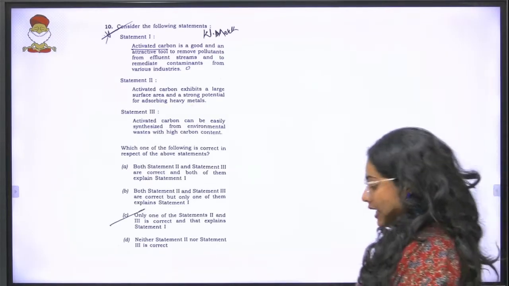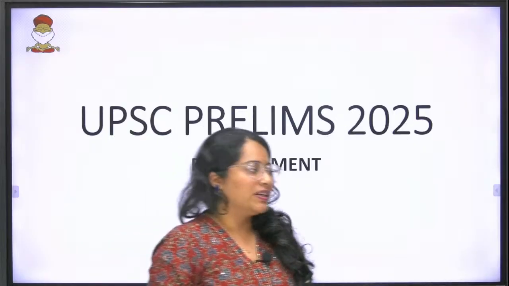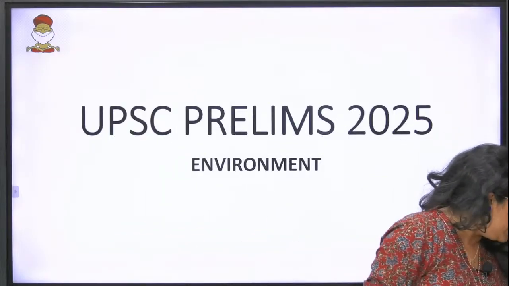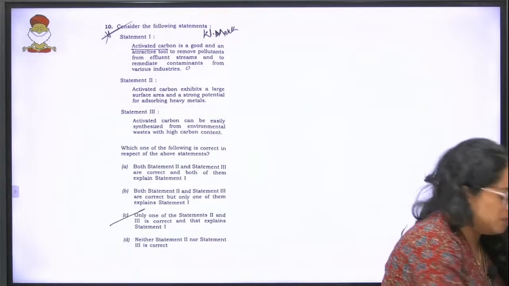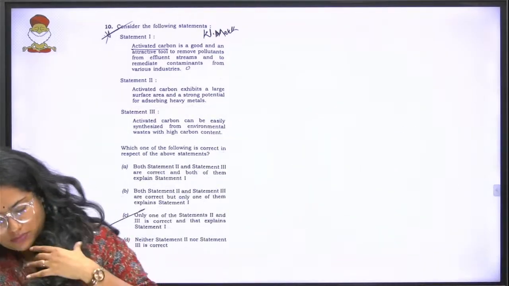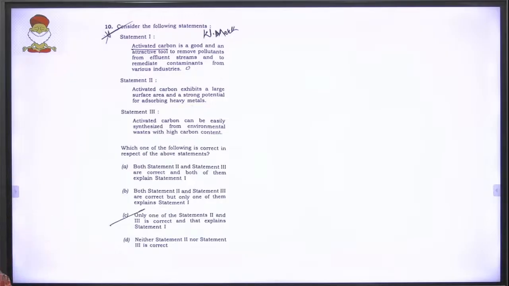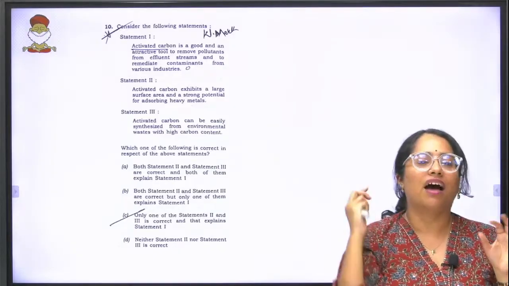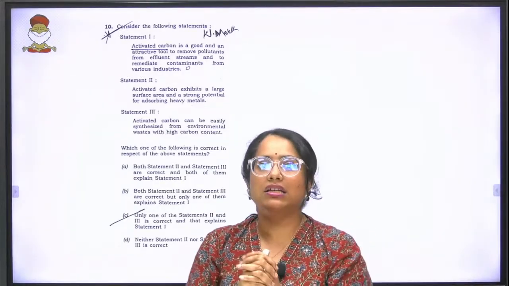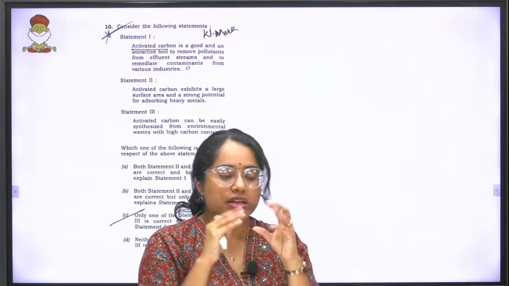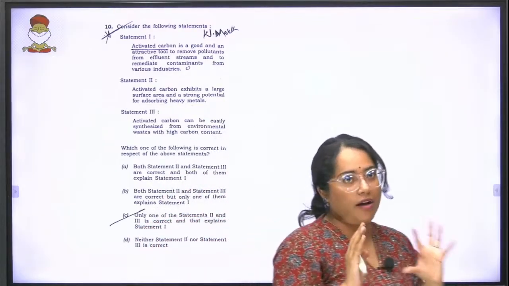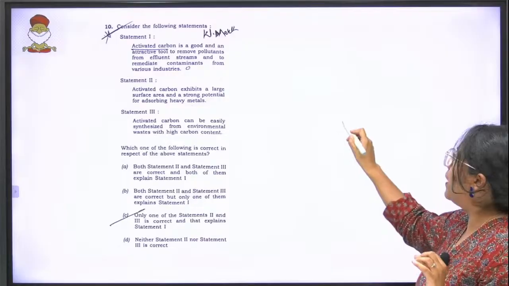Okay, now again, to just put it into perspective, environment has been having a very consistent pattern, in the sense that the range of questions are primarily somewhere around 12 to 13.